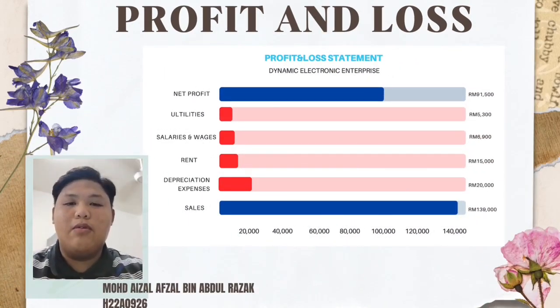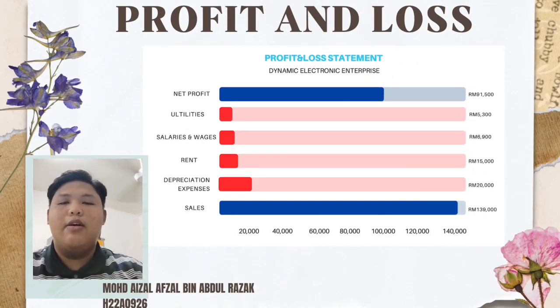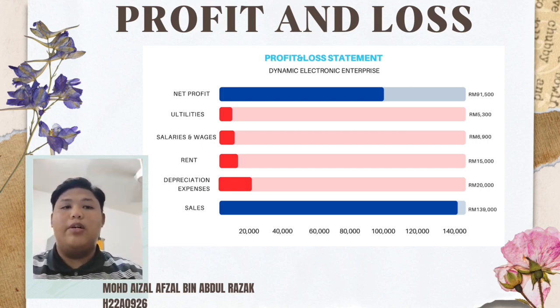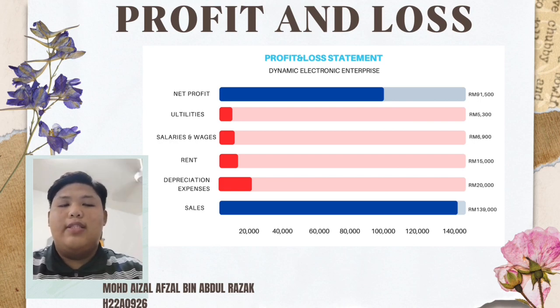Okay, we move to profit and loss. For the year ended 31 October 2022, the total sales in October for our company is 139,000 ringgit, and the depreciation expense for October is 20,000 ringgit, and the total rent is